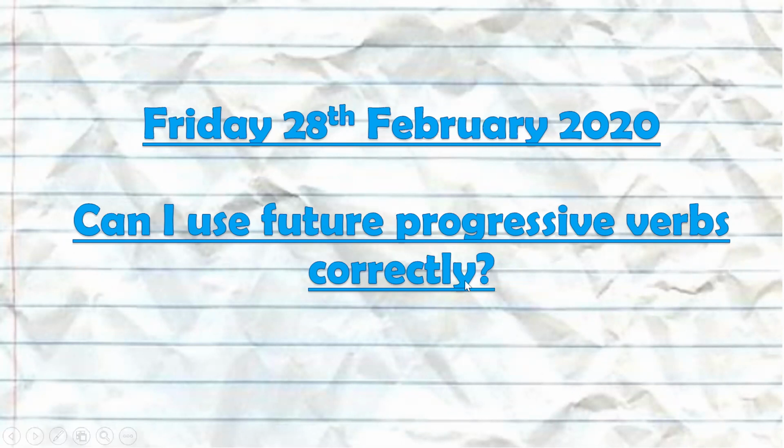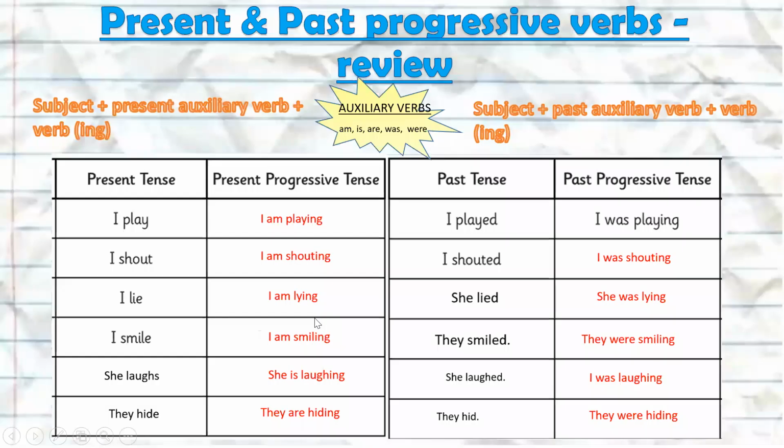progressive verbs. Okay, so we're confident with simple, we're learning how to use progressive. We've done present progressive, we've done past progressive. So today we're going to look at future progressive. So let's do a little recap of our present and past progressive verbs. So we know we use these little things here, auxiliary verbs, if we're doing progressive. So we've learned these auxiliary verbs so far.